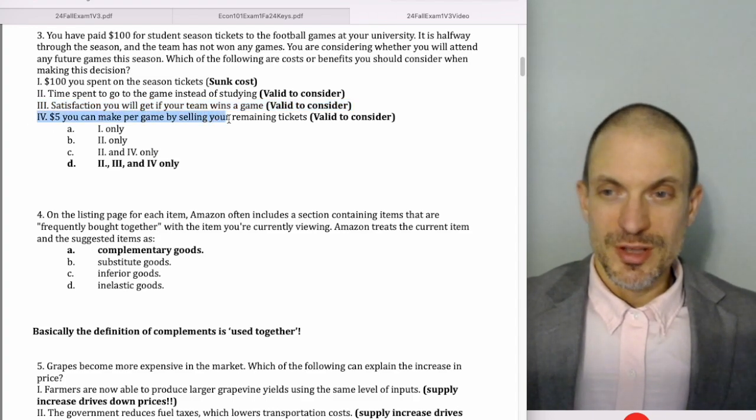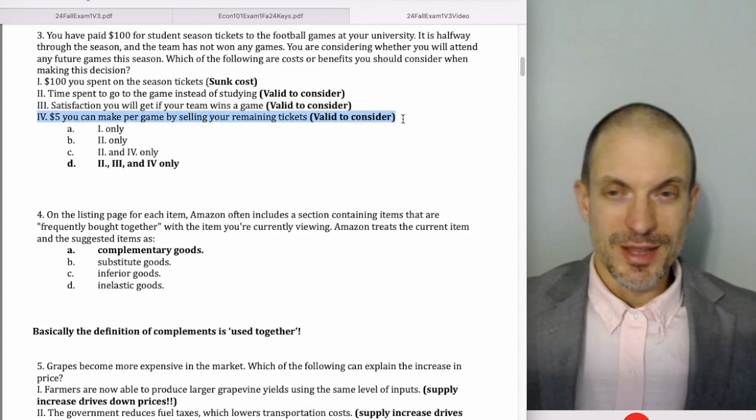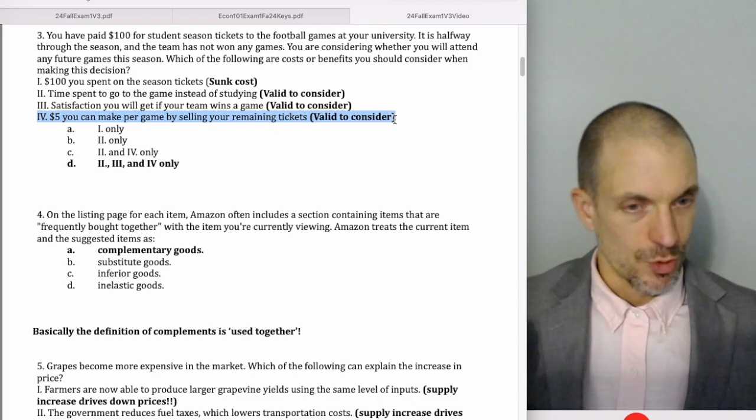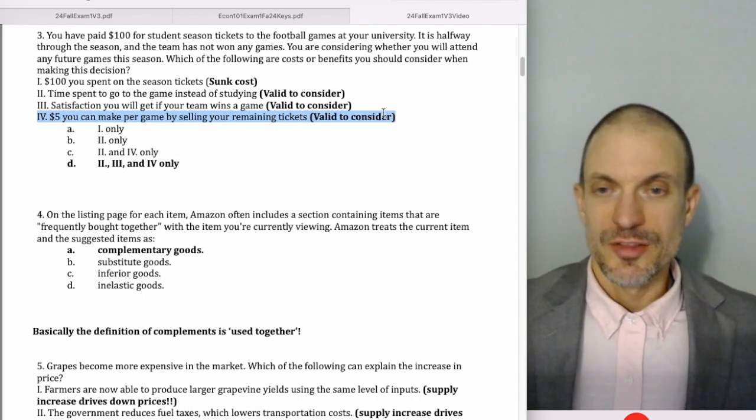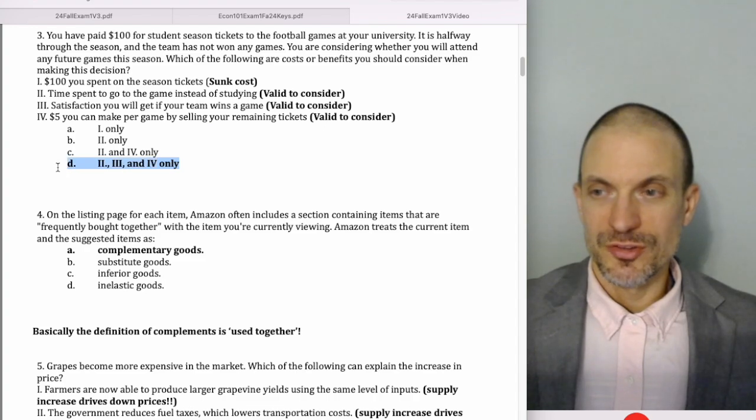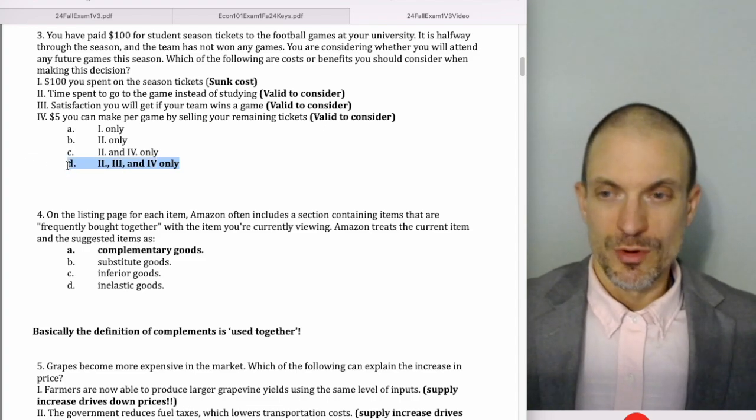And the $5 you can make per game if you were to sell your remaining tickets, that's the opportunity cost of going to the game, is the ability to sell. That's also valid to consider. So the correct answer is 2, 3, 4 only.